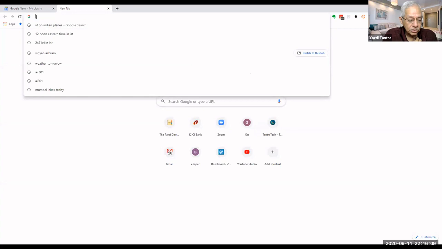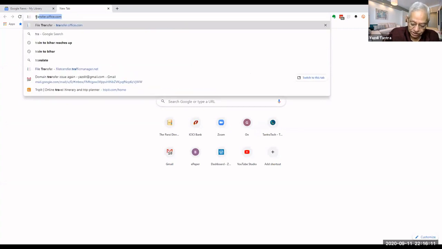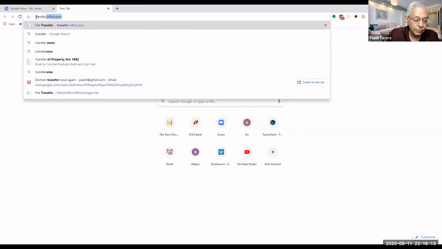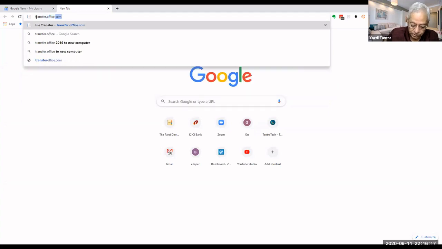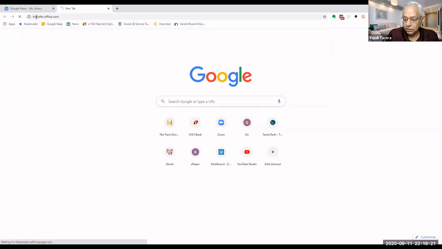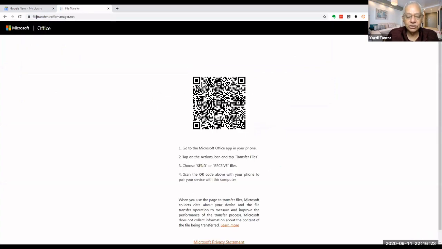Yes. So I'm just typing transfer.office.com. Now it shows me a 3D barcode. So now I have to decide on my phone whether I want to send or receive. I am saying send for the time being.